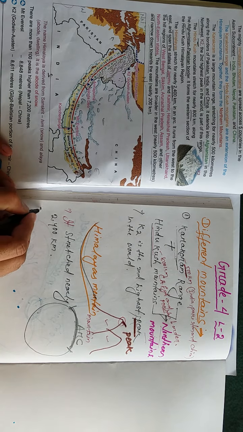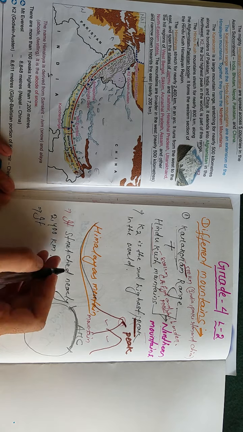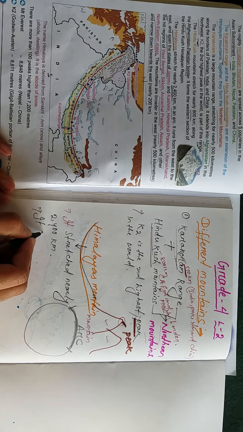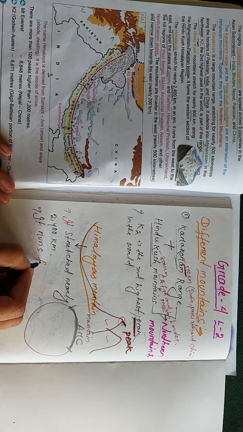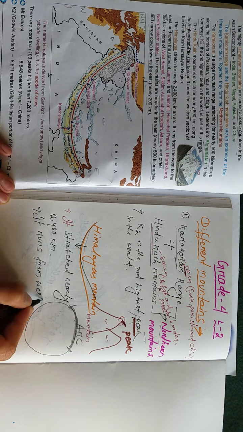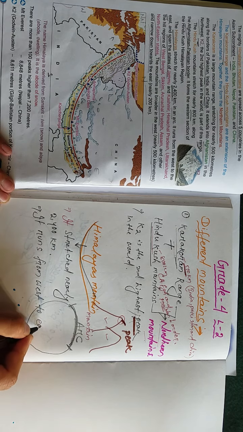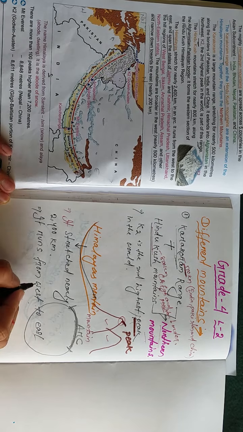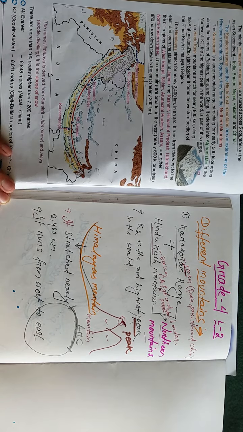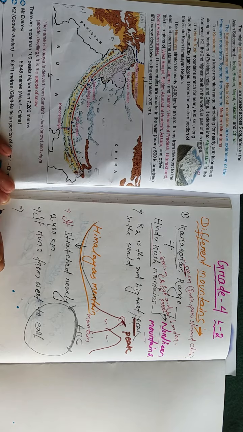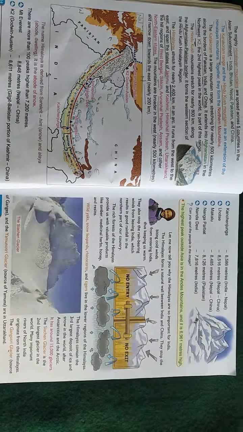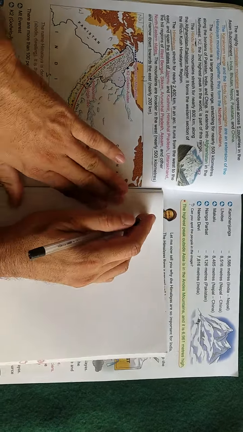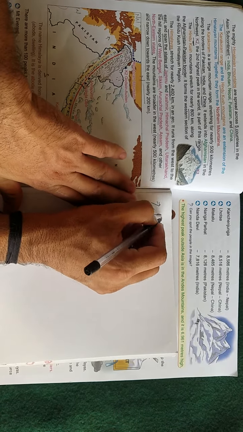And the second point, I am discussing only the Himalaya, it runs from west to east direction. This is the west to east direction. And it spans, I will tell you, it spans, student.